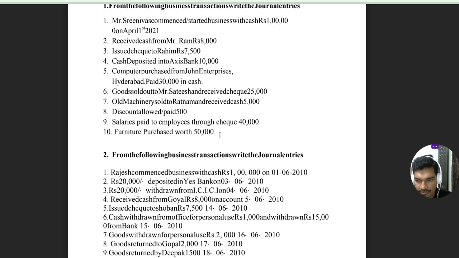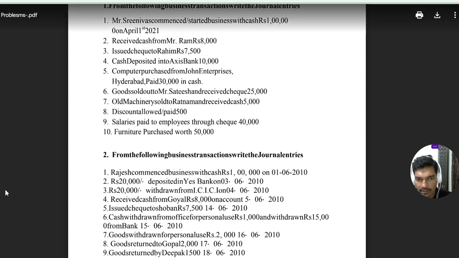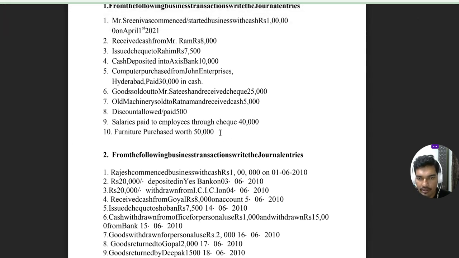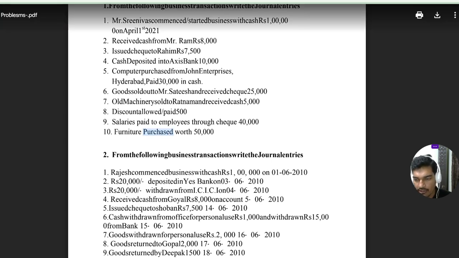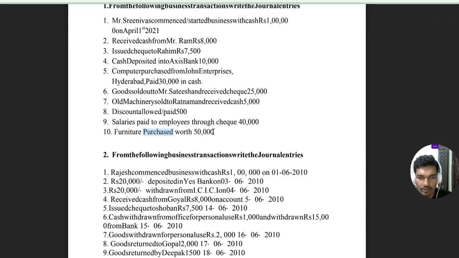Is it a check transaction? There is no bank word. Is it a credit transaction? There is no information about customers or suppliers. We purchase goods from suppliers only. So if no other C's are appearing in the transaction, it is considered as a cash transaction.